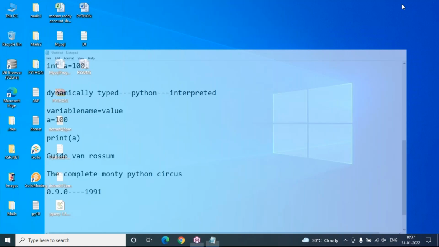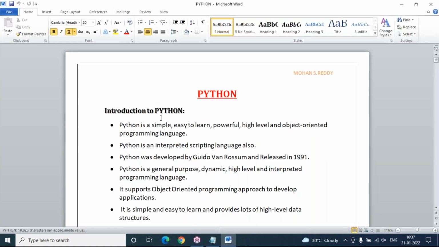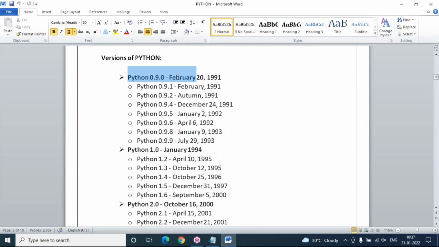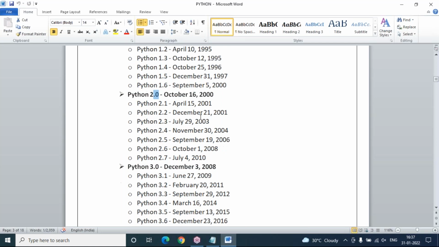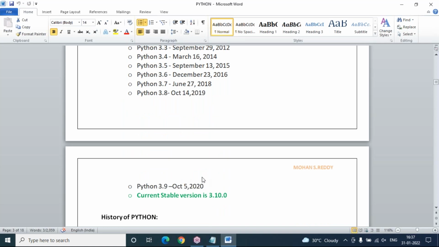There are plenty of versions, and you need not remember all of them. In my documentation I have already prepared the versions list, and you can go through it later. Python 0.9.0 in 1991, and the subversions are also there, clearly mentioned with dates and years. 1.0 is another main version, 2.0 is another main version, and 3.0 is another main version. Right now we are in the third version. When I prepared this documentation, 3.10.0 was the current stable version, but right now it is not.